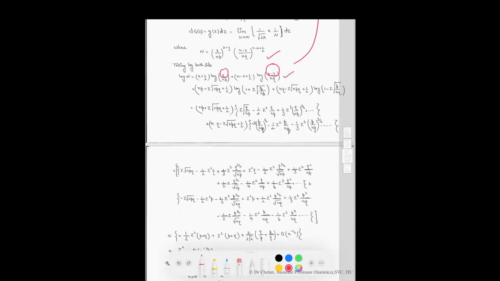Now, after putting the values of x and n minus x, just open the log expansions. What will we get? We will get this thing. Now open the bracket and solve the equations, and we will get this equation, which is equal to z square by 2 plus higher order terms of n to the power of minus half. As n tends to infinity, log of N is equal to z square by 2. Solving, we will get the value of N from here. Put this value of N here in this particular equation.